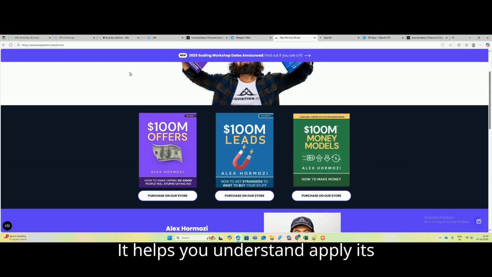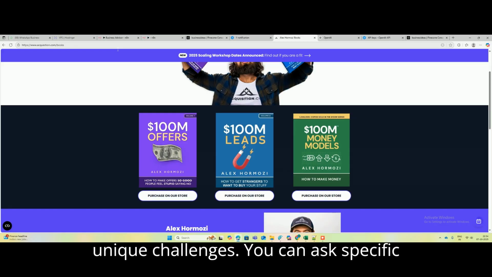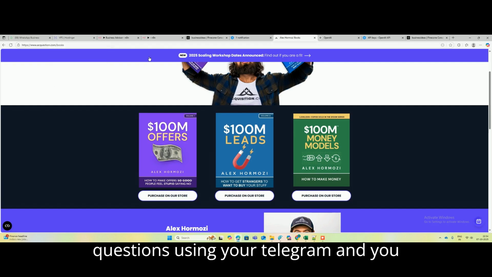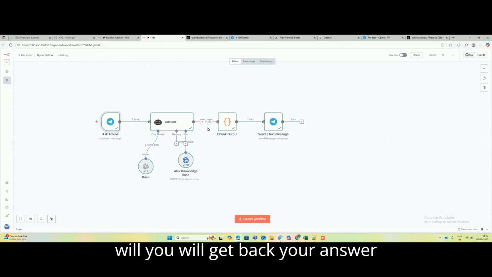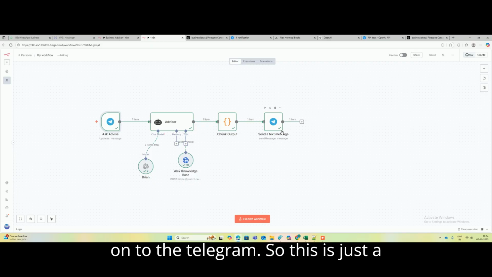It helps you understand and apply his principles faster, leading to better business decisions. You can just ask specific questions relevant to your business challenges or some unique challenges. You can ask specific questions using your Telegram and you will get back your answer onto the Telegram.